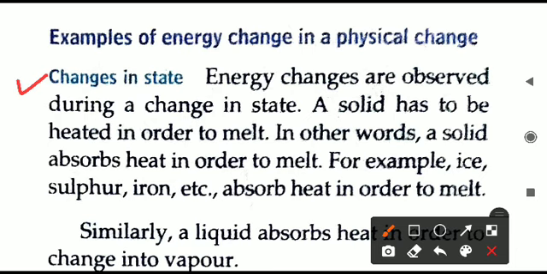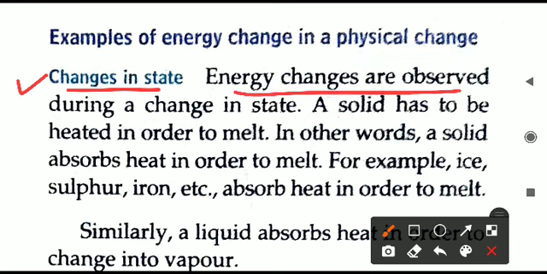Let us see example number 1, that is the changes in state. Changes in state means changes in state of matter. When a solid changes to liquid, liquid changes to gas, and the opposite, gas changes to liquid and liquid back to solid, that is a change in state of matter, and it is a physical change. We have already seen it is a reversible process, that is why it is a physical change.